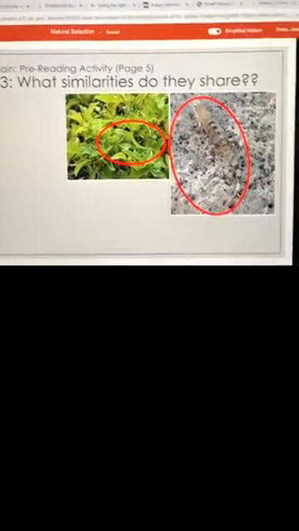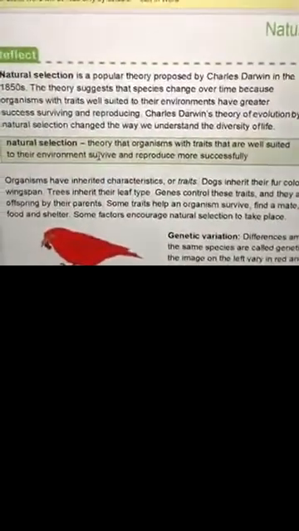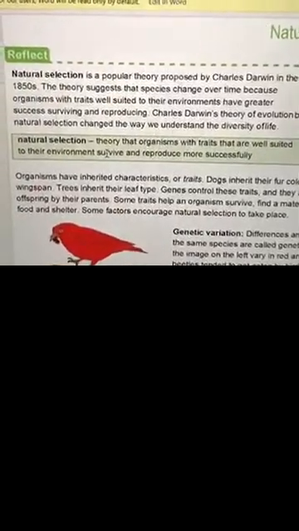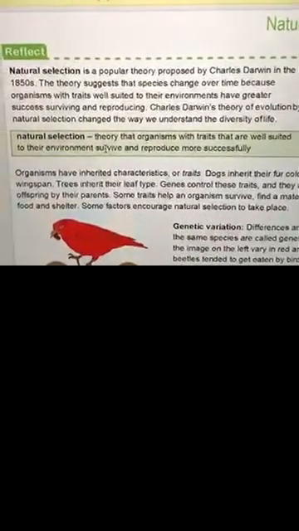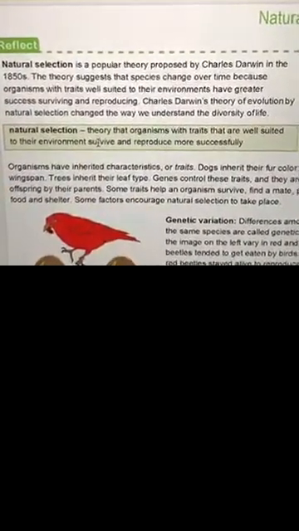All right. So they asked us to read a text. I'm going to come out of this PowerPoint and go to the article. In this article, they gave us some vocab, and then they gave us some different scenarios to make it applicable. So Randy, I'm going to ask you to read it for us. As he's reading, please follow along because there are questions in the text that you were supposed to answer. Go ahead. Natural selection is a popular theory proposed by Charles Darwin in the 1850s.